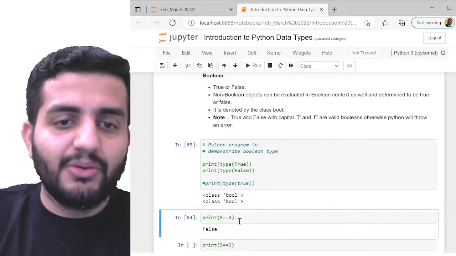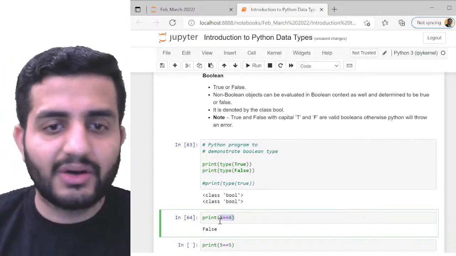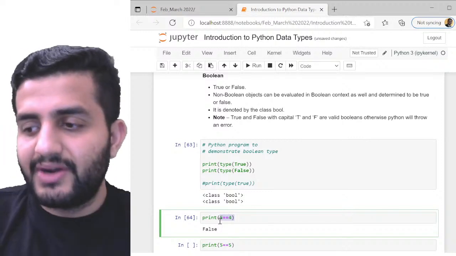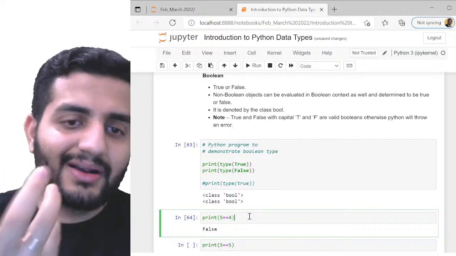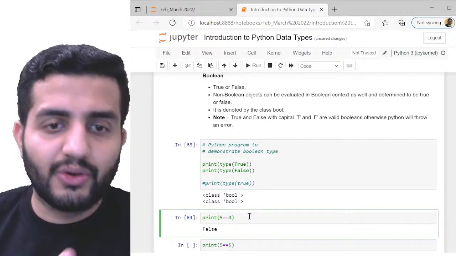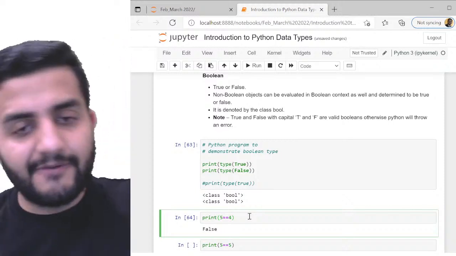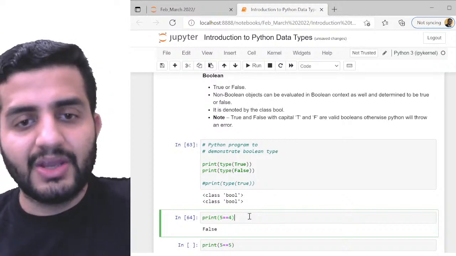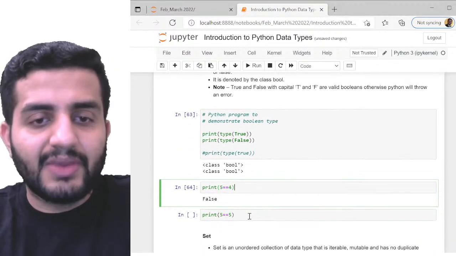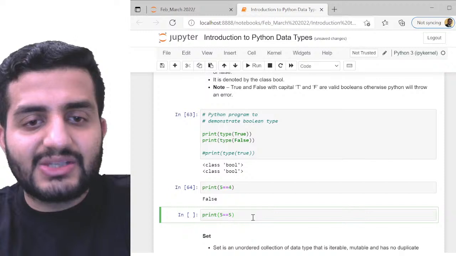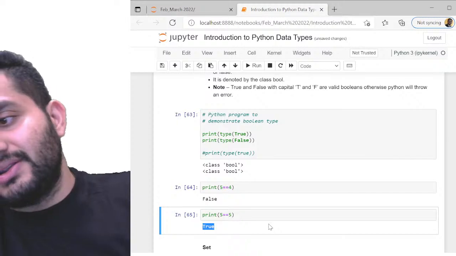Simple as that. So if I do print 5 is equal to 4, here how can 5 be equal to 4? 5 is not 4, 5 is 5, 4 is 4, right? So 5 is not equal to 4. This is incorrect. This is false. So if I do it like this, I'll get False as my element, right? And now I can obviously use this condition as part of any further code logic. I can use it under while, under any other looping, or under if, whatever conditioning we're trying to apply. And 5 is equal to 5, which is pretty much true. So if I do that, I'll get True here, right? So this is how it is.